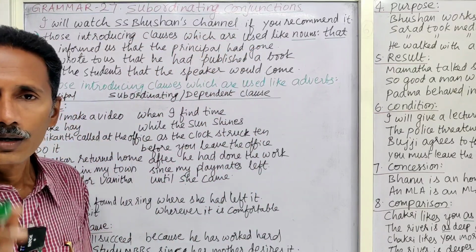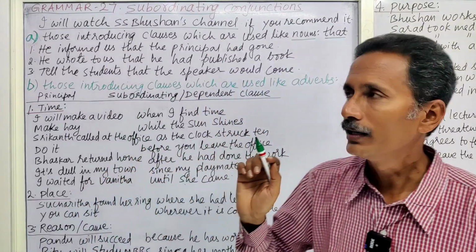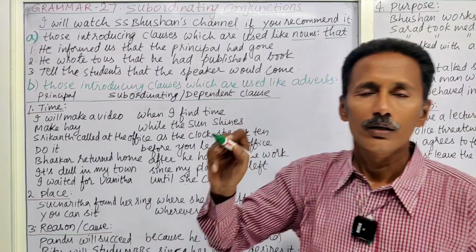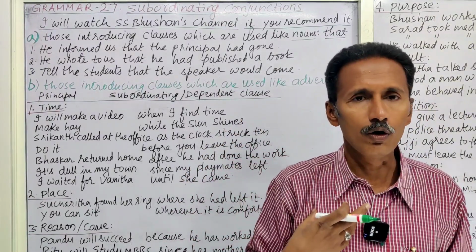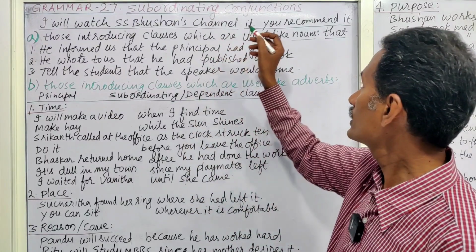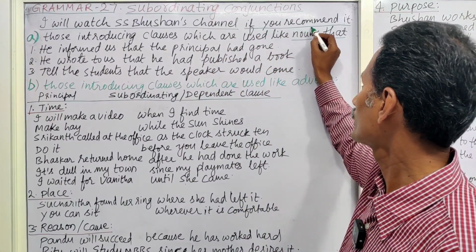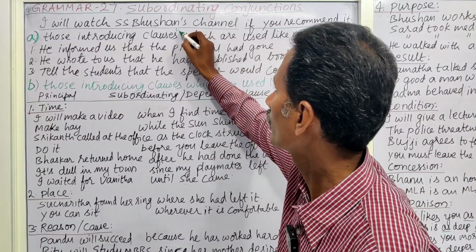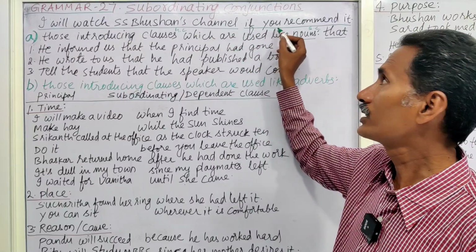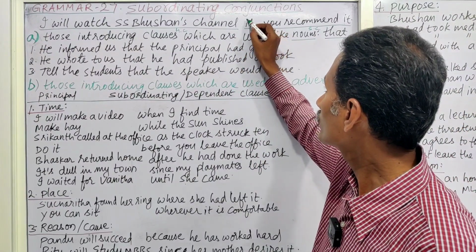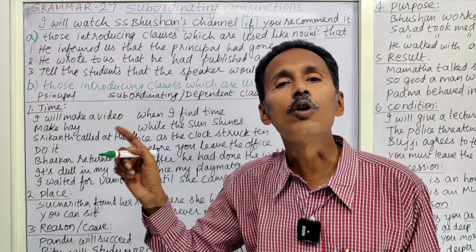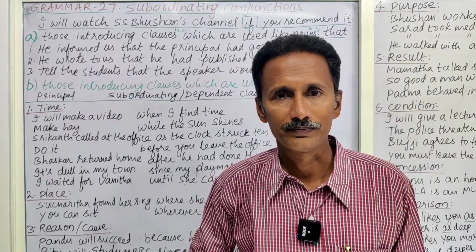this is called MC, main clause. But coming to this one, if you recommend it, if you say or if you advise me to watch SS Bhushan's channel, I will watch it, this is called the subordinate clause. This is called the main clause. And to join this main clause with the subordinate clause, we used the conjunction if. This if is called the subordinating conjunction.